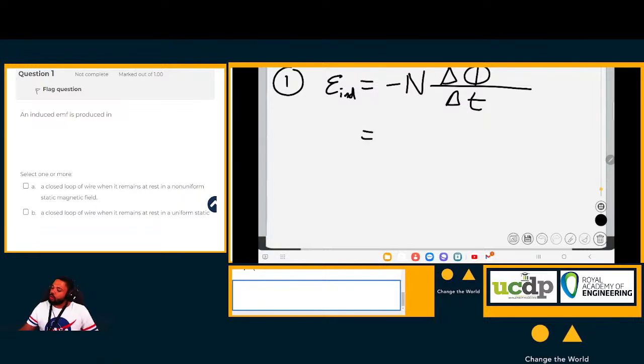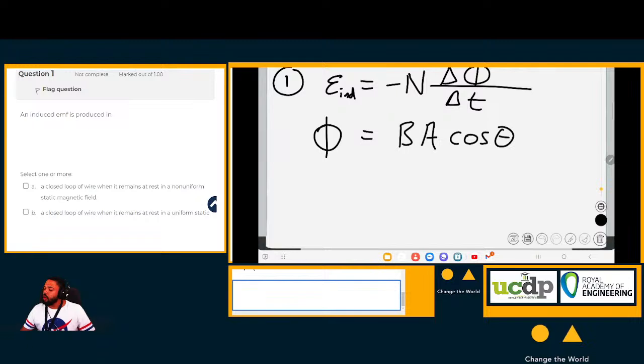Now this law can also be rewritten. Remember, we also know that magnetic flux is equal to the magnetic field multiplied by the cross-sectional area multiplied by the cosine of the angle between the area vector and the magnetic field vector.